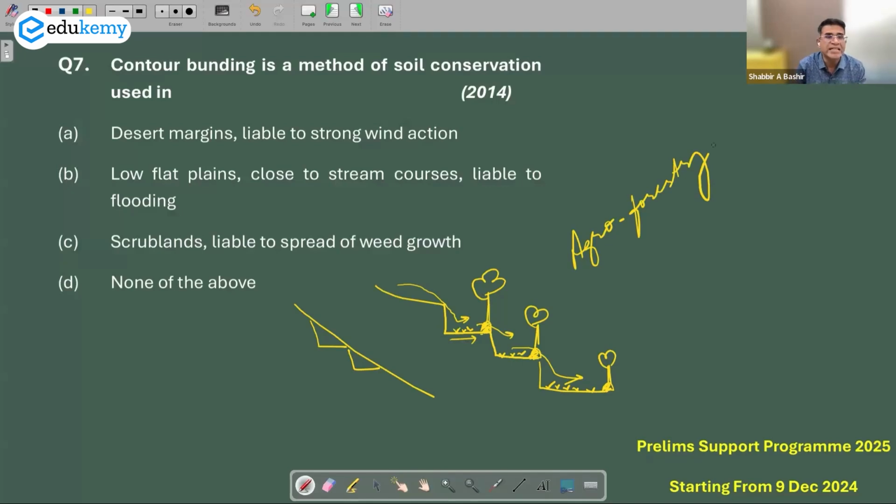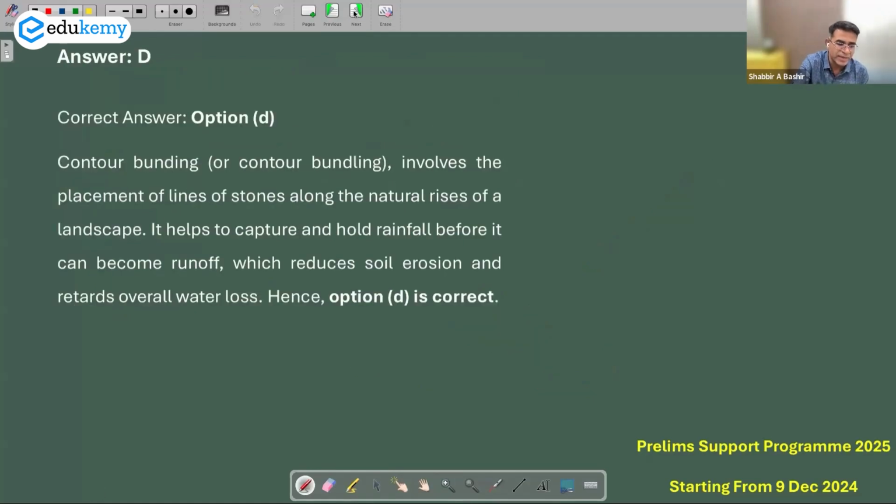So contour bunding is a method that helps in soil conservation, but the choices desert margin, low flat plains near stream courses, and scrub lands liable for weed growth will not apply. The answer is none of the above. It's applicable only for the mountain slopes to conserve the loss of soil. The answer may be D.